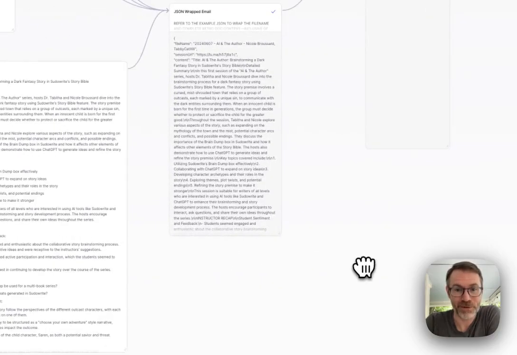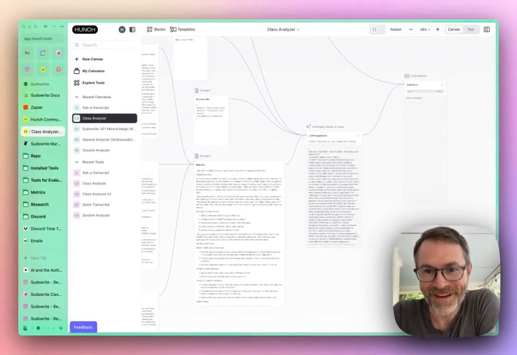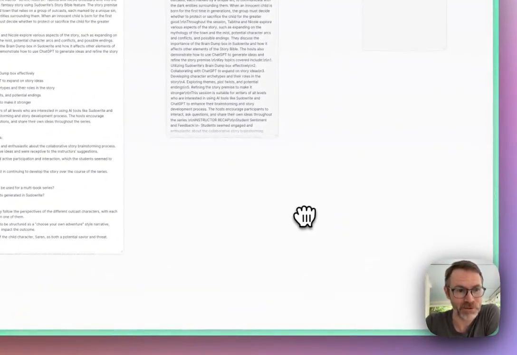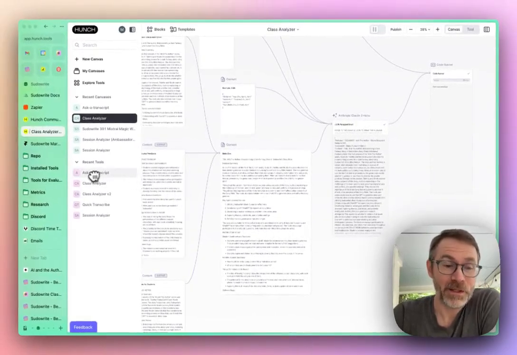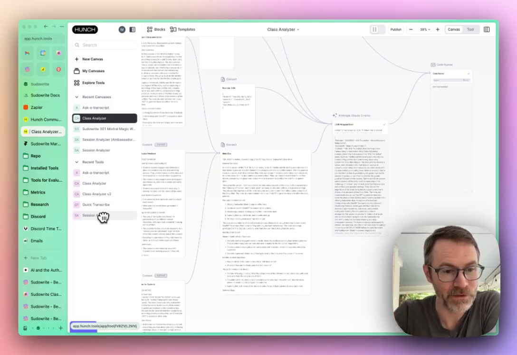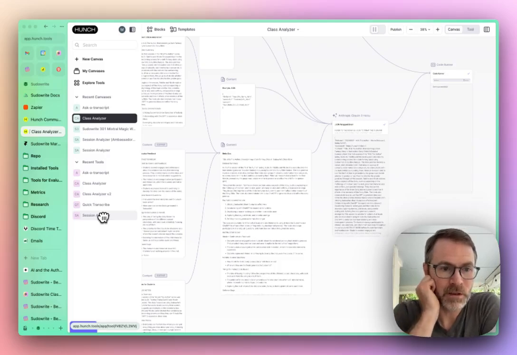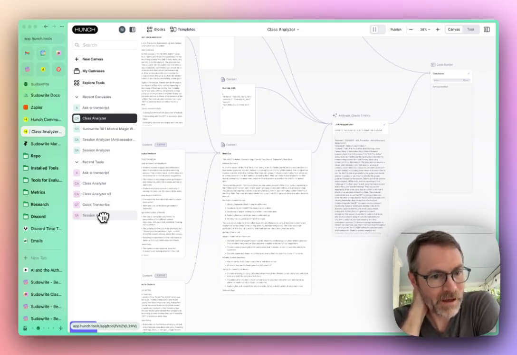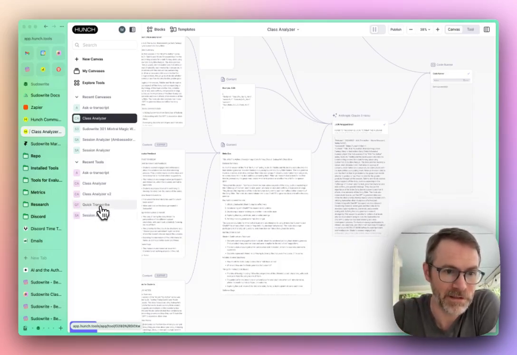I was blown away that I was able to build this and that it works. First of all, that I was able to build it, and third of all, just how much fun it was experimenting with this and building this. I've built a bunch of other tools. Some of them are just flavors of this, designed to support our classes because we have so many of those. I built some for internal sessions that we run, or even customer interviews. I also have experimented with unitaskers, these little micro tools.